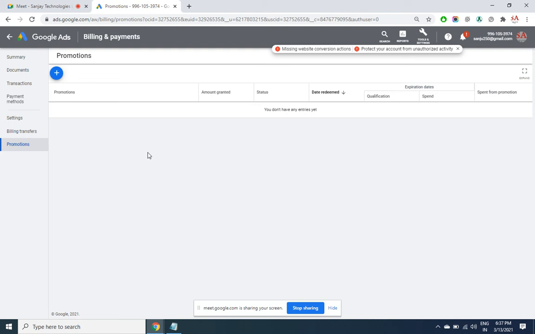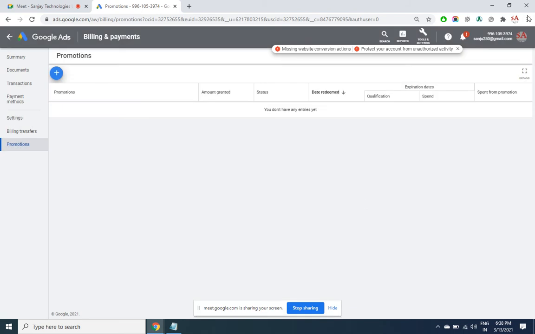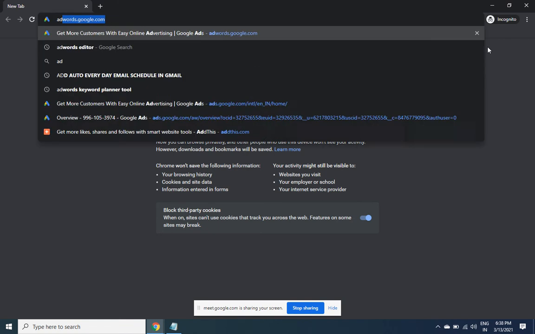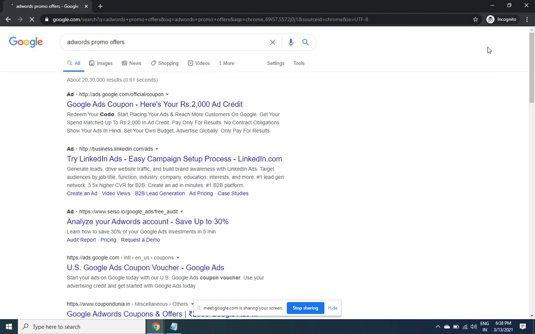Even if you want to test Google AdWords for your own business, for your own website, you can try with this promo code. Now I'll show you. To fix the promo code, click on plus and enter the code that you are going to receive in the email. But how will I get the code in the email? For that you will have to do a simple search into Google as AdWords promo offer. That's it. If you directly go to AdWords, you won't get the offer. You'll have to search like this. You'll be getting this headline, 2,000 rupees ad credit. Click here.